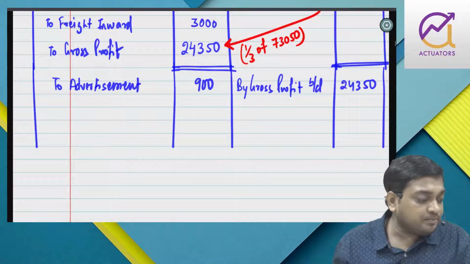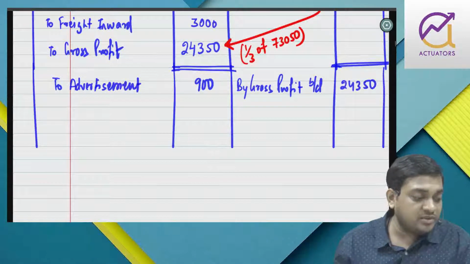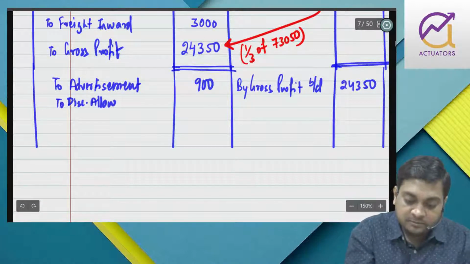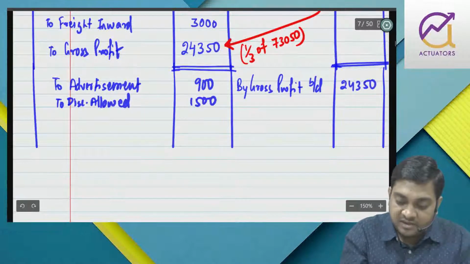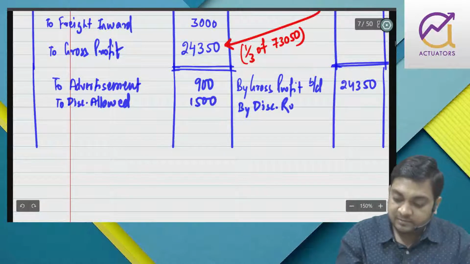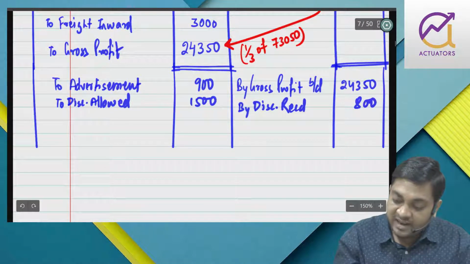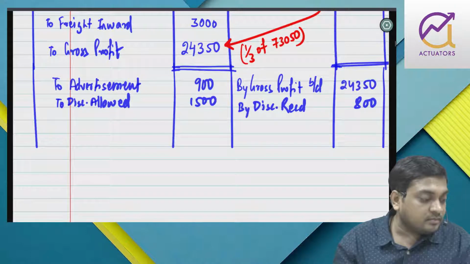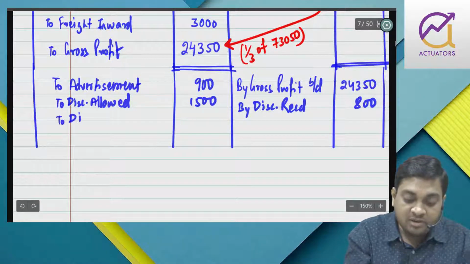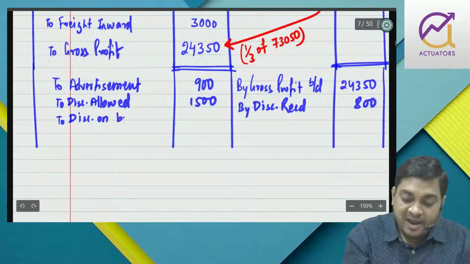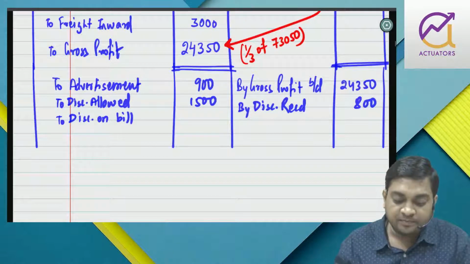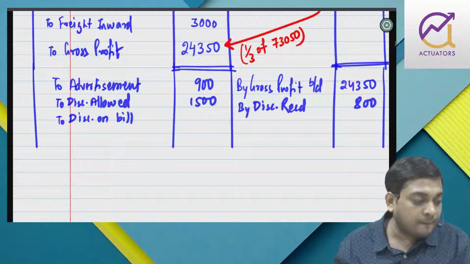Again you have to read the problem. Collection from debtors after allowing discount of 1500. So discount allowed is 1500. Then in case of creditor, the discount received is 800 and discount on bill is 125. When you discount the bill with the bank, the bank deducts interest, right? In group 2 you have accounting for banking companies, so you know interest and discount.